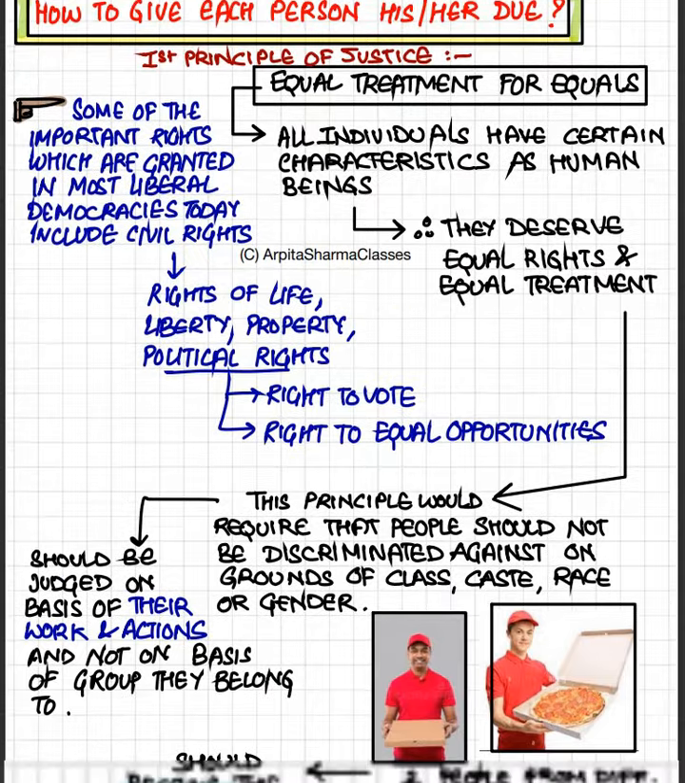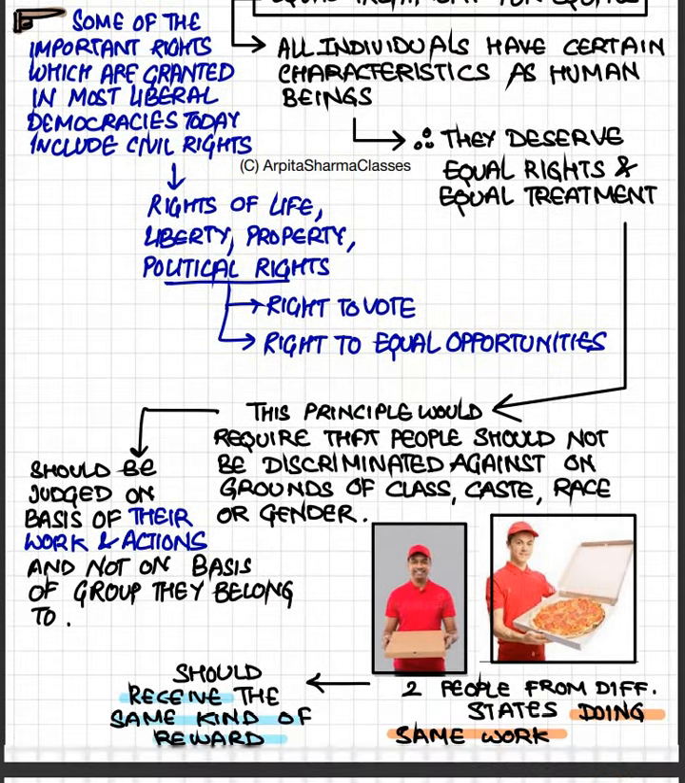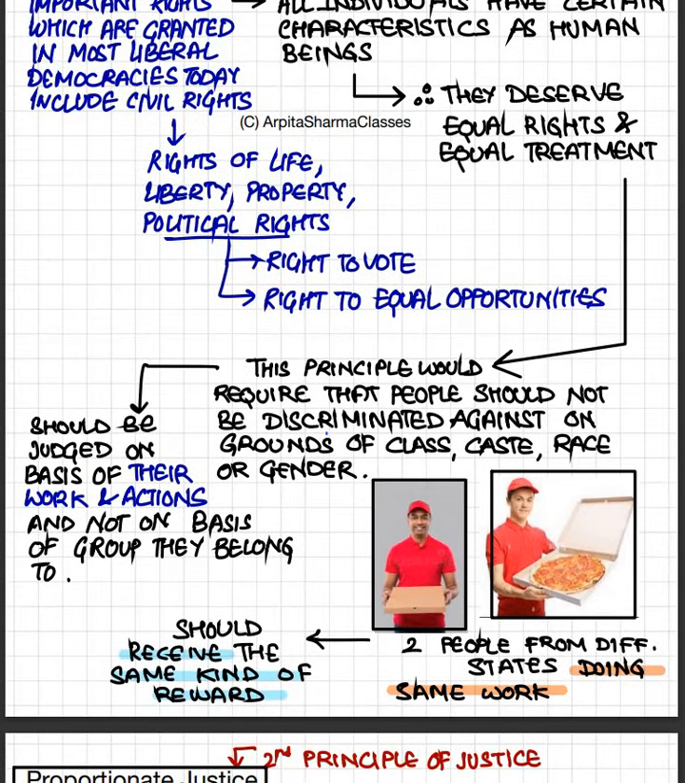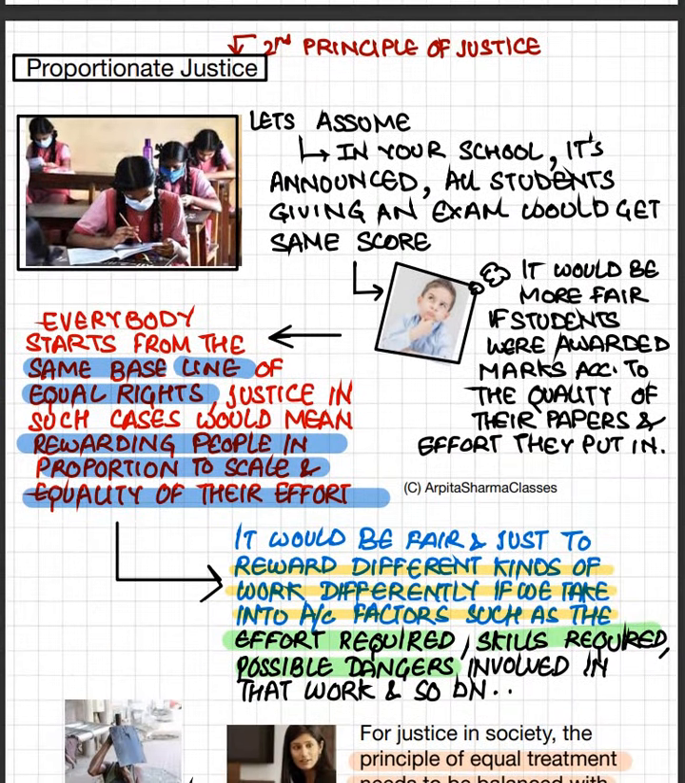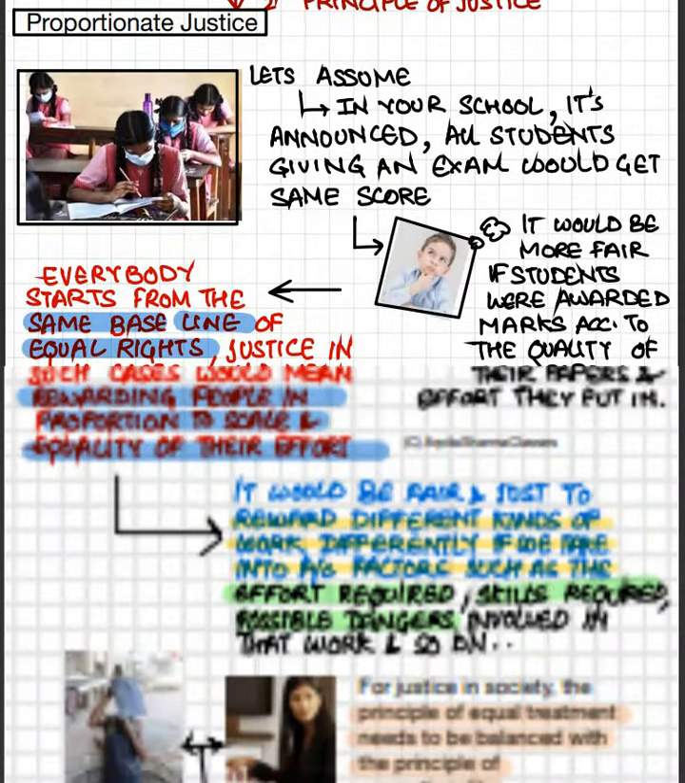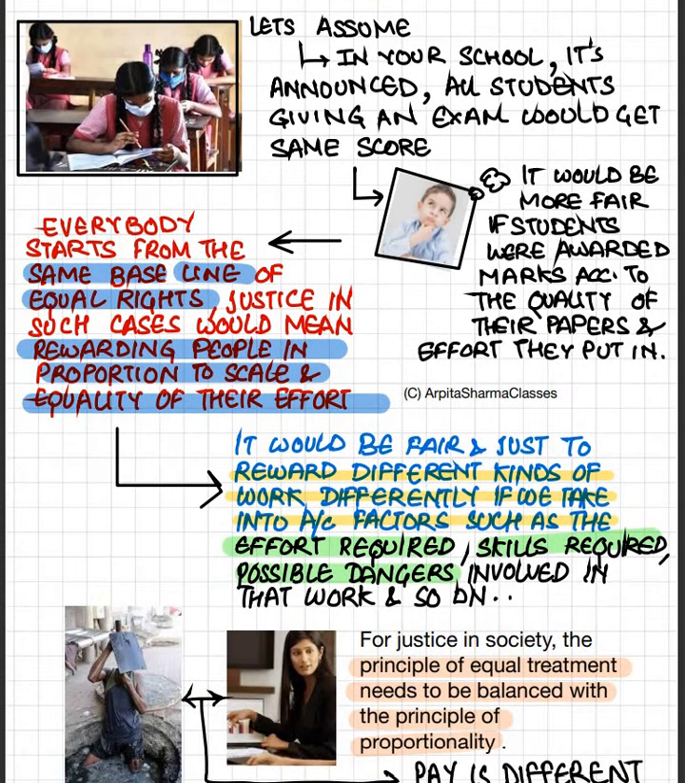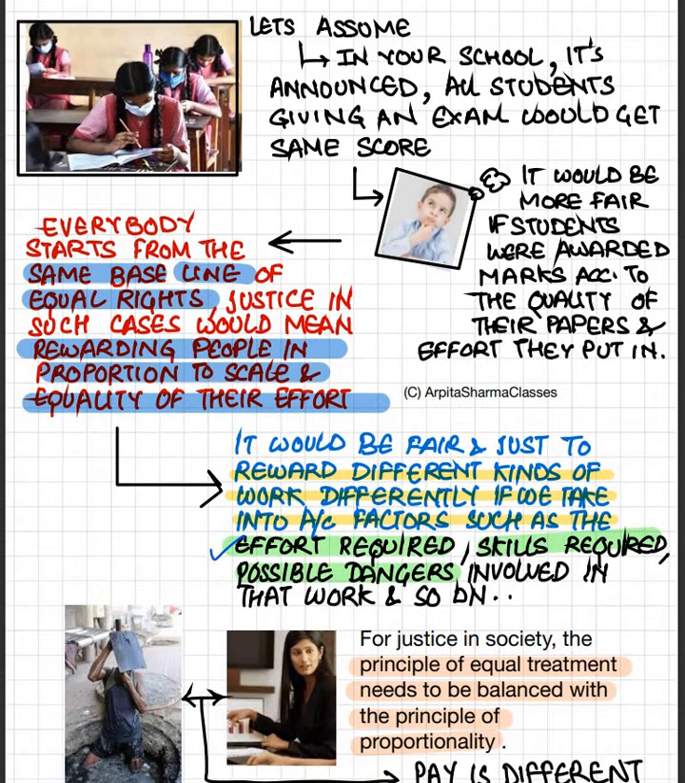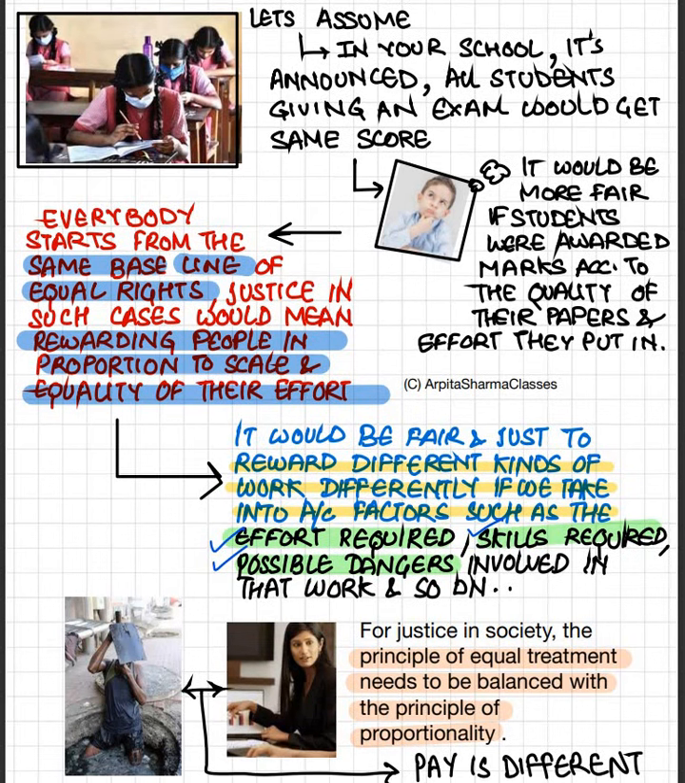Yahan par in the principle of equal treatment for equals, we said that we should not discriminate, right, on the basis of class, caste, race or gender. We should reward the people based on their works and actions. But the second, proportionate justice, is saying even when we are rewarding on the basis of work and actions, we should take into account the effort that has been put in by the person, the skills that the person brings, and the dangers that were involved in the job, and still the person performed the job. So in the proportion of that, we should give the reward.